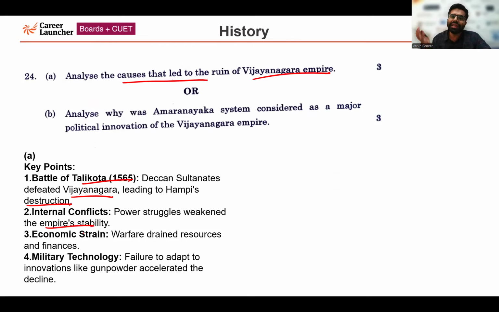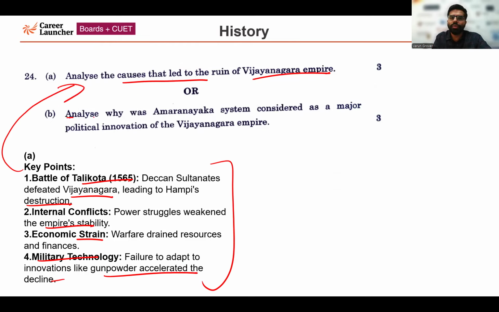Another important reason behind the ruin of the Vijayanagar Empire was economic strain. So many wars were happening, and that drained resources. It posed a challenge to the financial structure of the empire. So economic strain is the third point. The next point is military technology. The rulers and administration failed to adapt to innovations like gunpowder, which also accelerated the decline. So this answer is related to choice A.